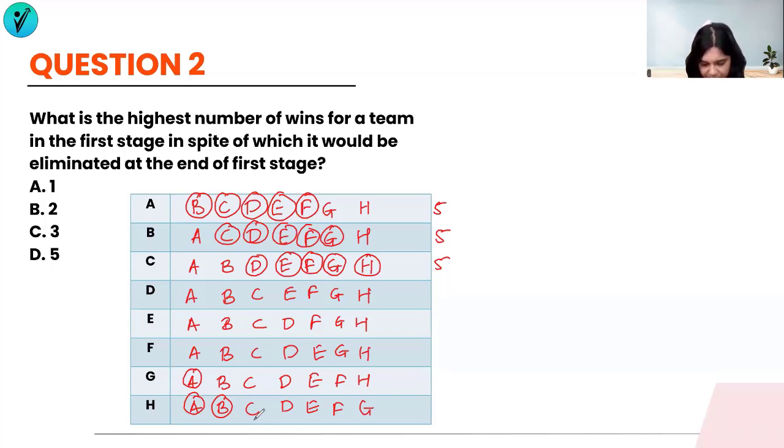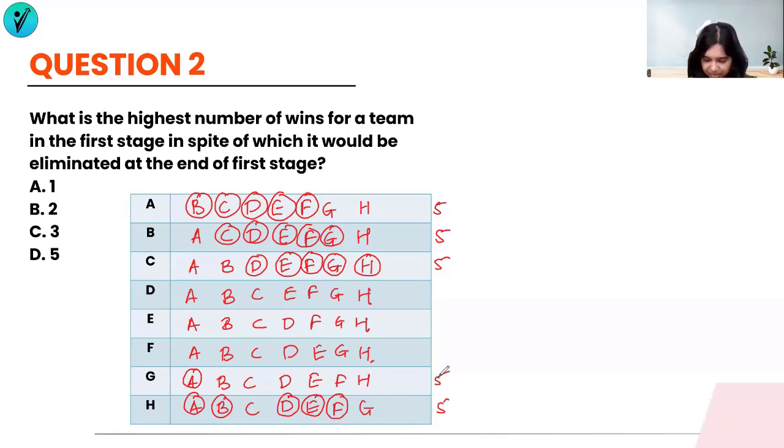But can I have H win with D, E, and F? This will give it 5 wins as well. So I'm saying H has won with D. That means D has lost against H. H has won with E, so E has also lost against H, and F has also lost against H. There must be one more team that I should give 5.